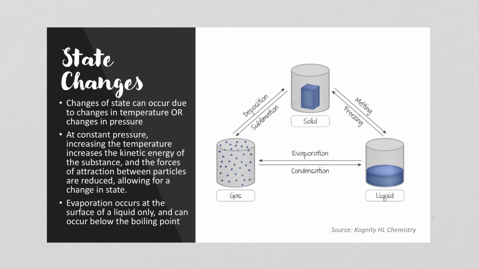So gas can become a solid through the process of deposition, and a solid can become a gas through the process of sublimation. We're more familiar with the other four terms. So melting is when the solid goes to a liquid, and freezing is when the liquid goes to a solid. Evaporation is when the liquid goes to a gas, and condensation is when the gas turns to a liquid.